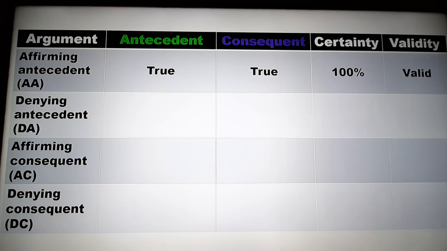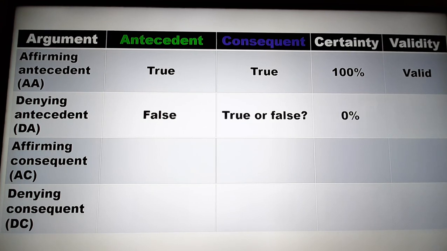So this is a valid way of arguing. On the other hand, if you deny the antecedent, no, the antecedent is not true, that actually doesn't tell you anything about the consequent. The consequent may also be false, but it may be true. And so you have 0% certainty of your conclusion from this argument, and this is invalid.